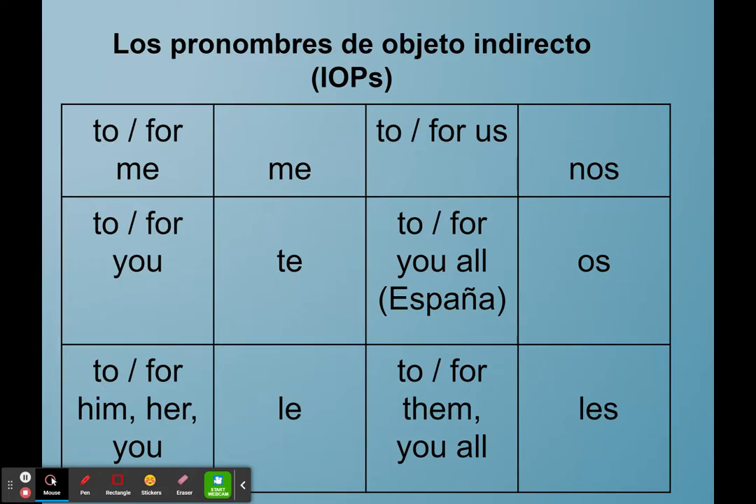And so we notice that we have the pronombres de objeto indirecto here. This is on the top of página 4 del paquete de apuntes. So to or for me is me. To or for you, informal, is te. To or for him, her, or you formal is le, and you'll notice there is no it here because it cannot refer to objects. To or for us is nos. To or for you all in España is os. And to or for them or you all is les.